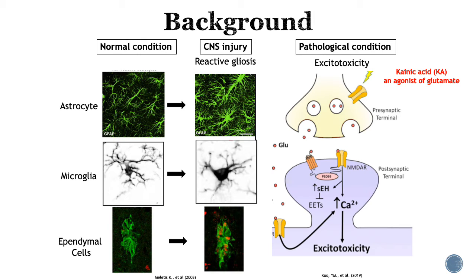Excitotoxicity is a pathological process in which neurons are damaged and killed by the overactivation of receptors for glutamate. It occurs in several neurological disorders. Kainic acid is an analog of glutamate and is widely used as an excitotoxic agent to lesion spinal cord networks. This can provide an interesting model to learn basic mechanisms of spinal cord injury.